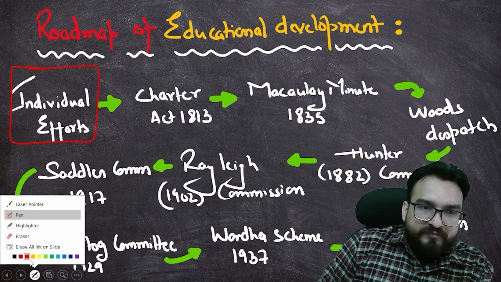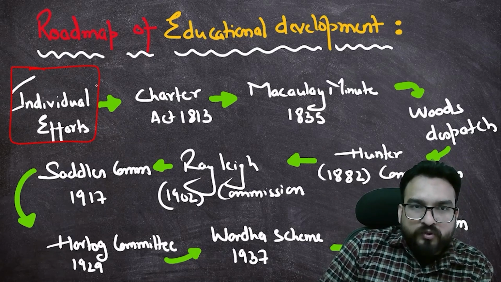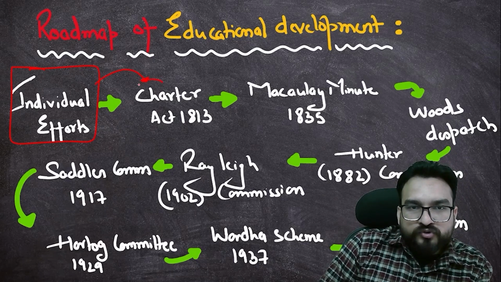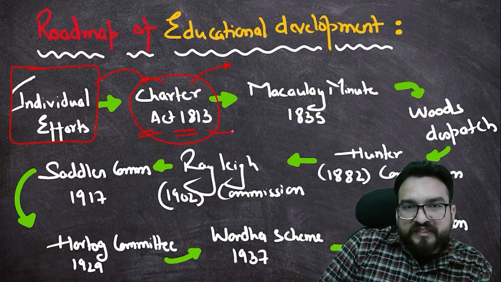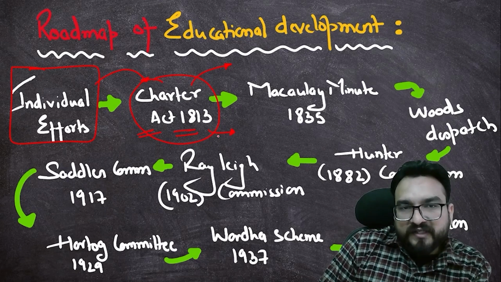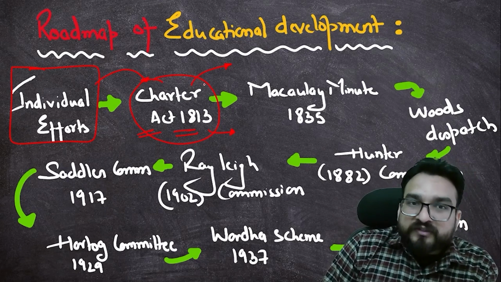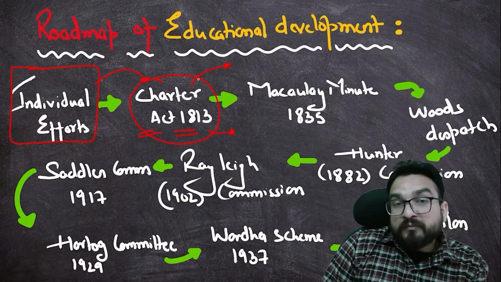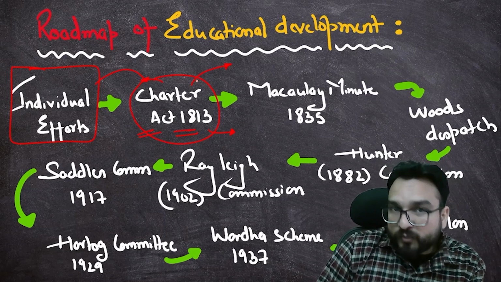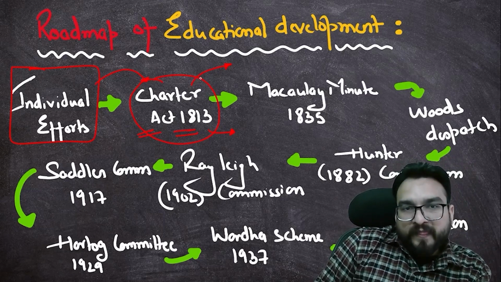Then for the first time, you will be seeing the company take up the role and introduce the Charter Act of 1813. It is not solely for education, but one provision in this Charter Act ended the company's commercial activities except in two: trade in tea and trade with China.